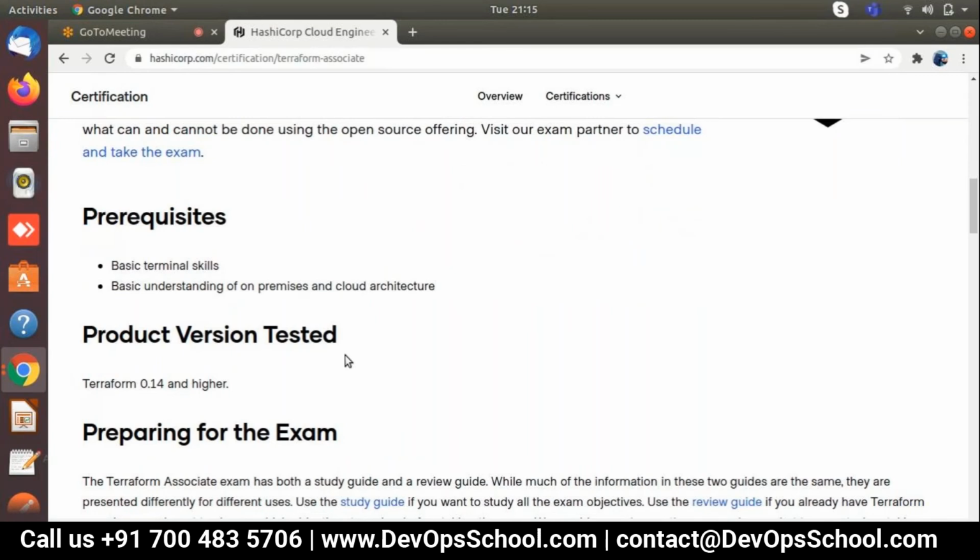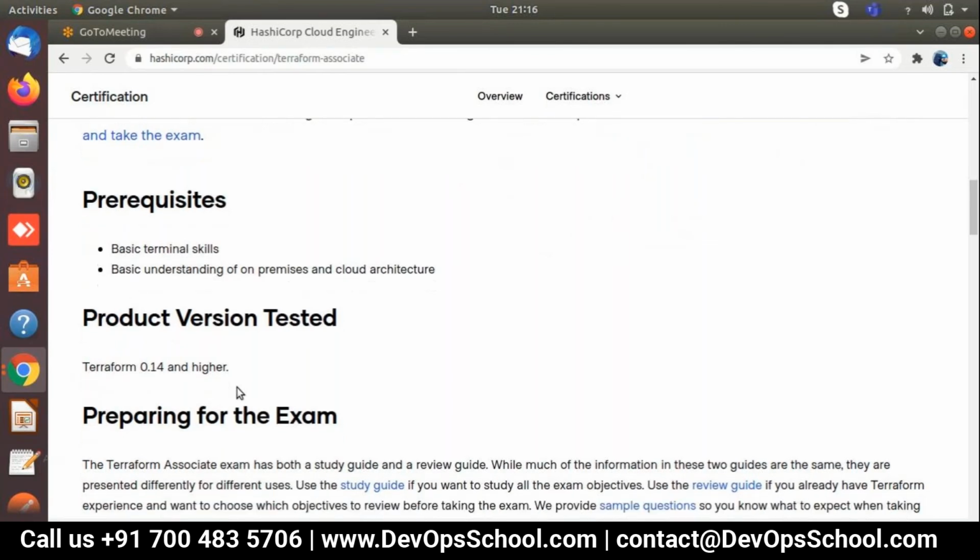Product version tested. Terraform currently supports 0.14 and higher versions. The older versions we are strictly not following, because a lot of versions are deprecated; every week, every month Terraform comes with something new, and a lot of new functionalities come into the picture that we need to follow, and based on that we apply these strategies. So yeah, this is about the product version tested.